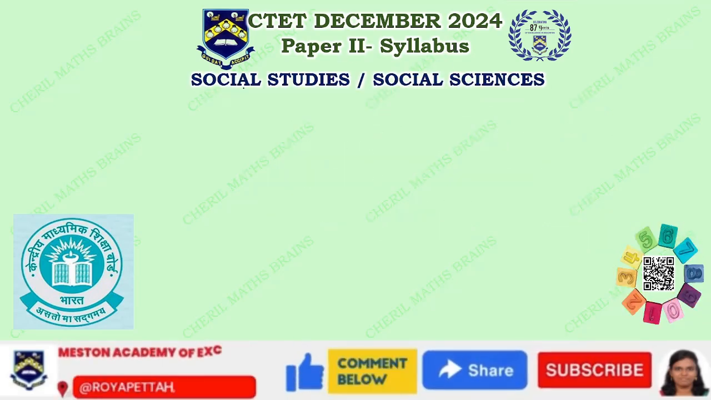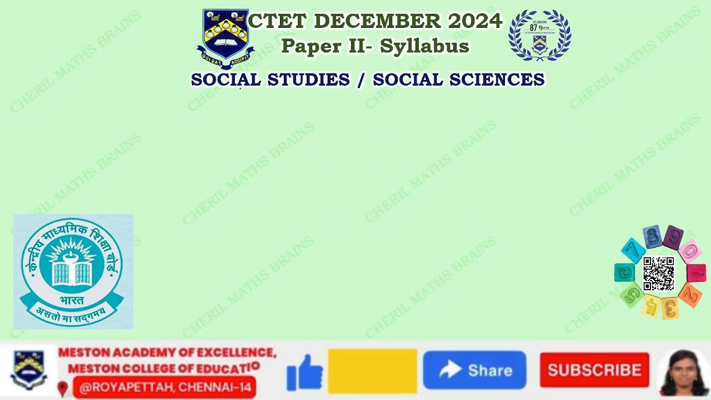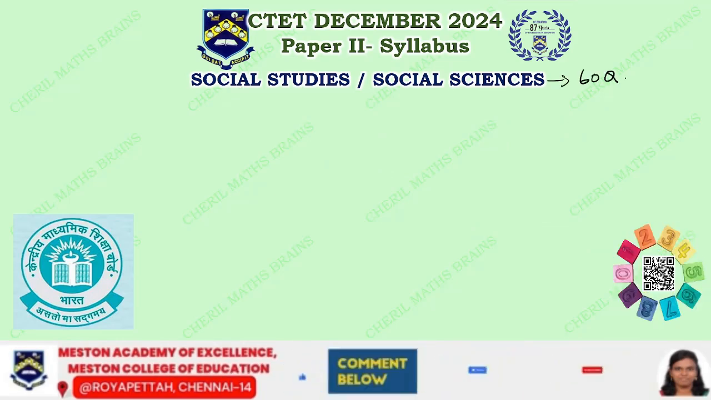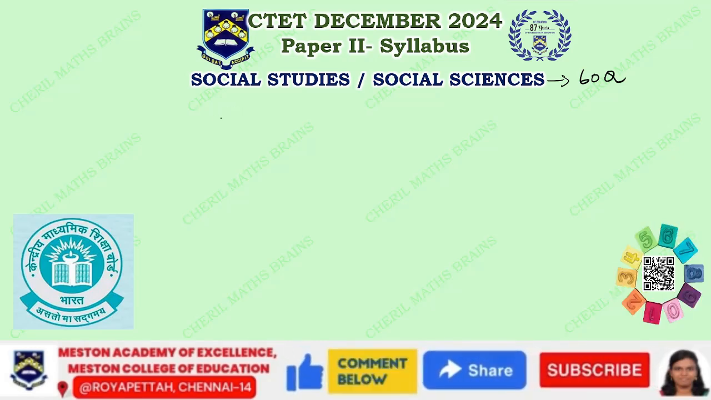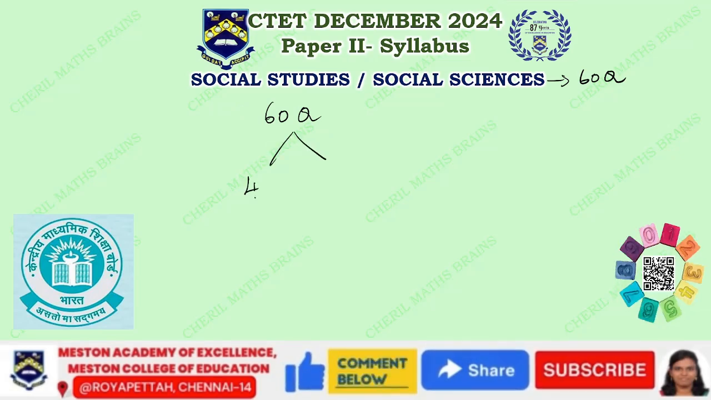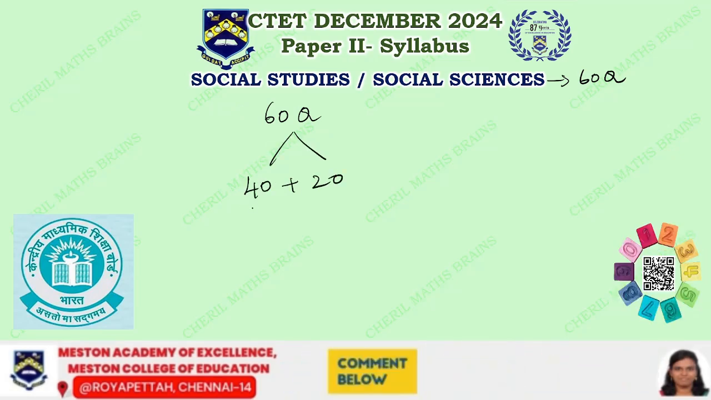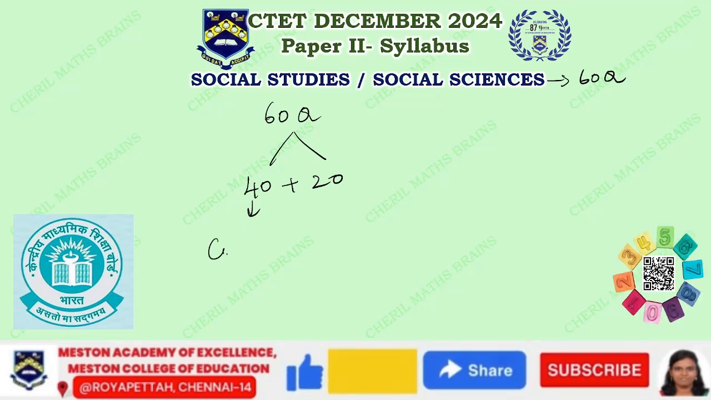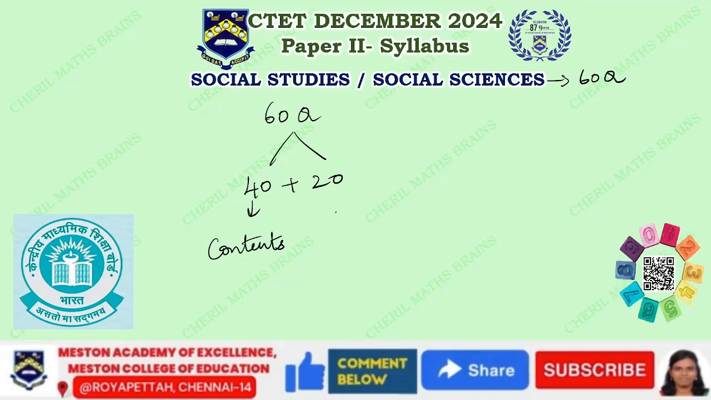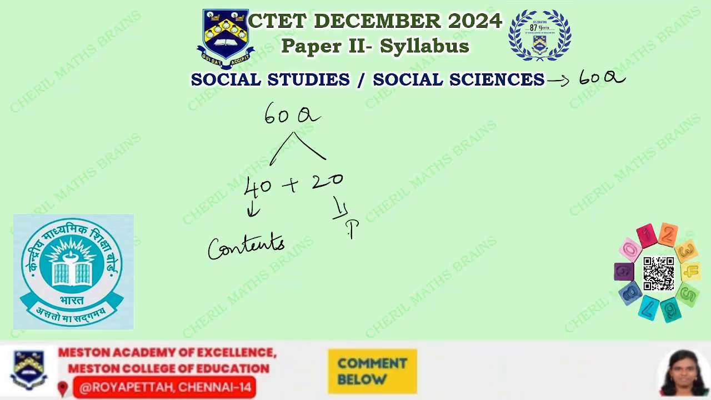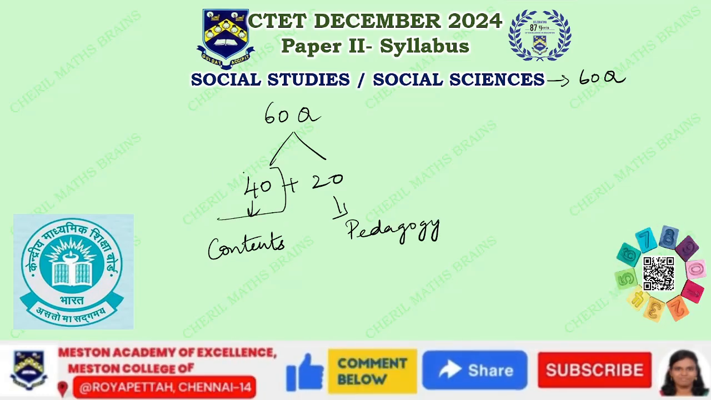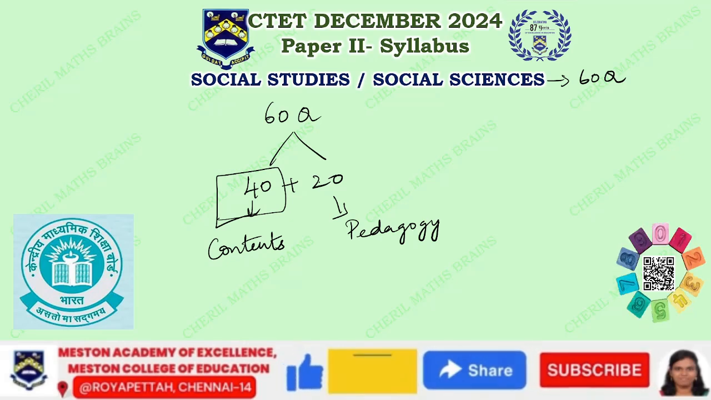The next thing is going to be social studies or social sciences. So under this, you will have 60 questions. Okay, 60 questions will be asked. So totally 60 questions. This 60 is going to be divided into 40 plus 20. So 40 questions will be asked from the contents, from the subjects history, geography, and social and political life. And this 20 is going to be from pedagogical concept. Okay. So now we'll see what will be covered under these 40 questions.